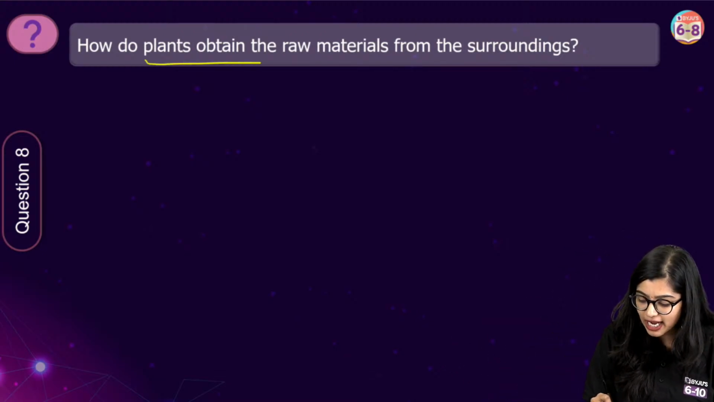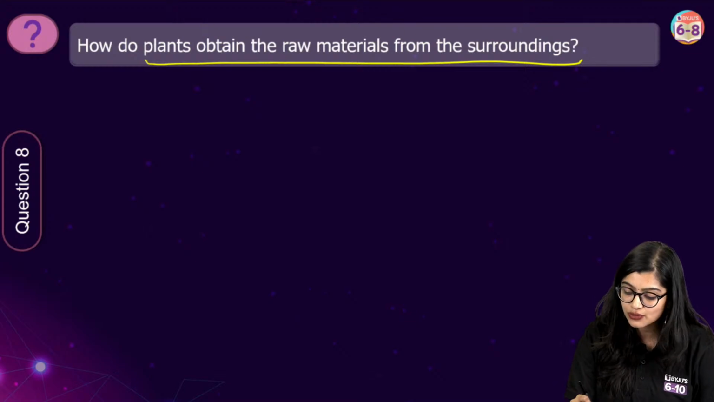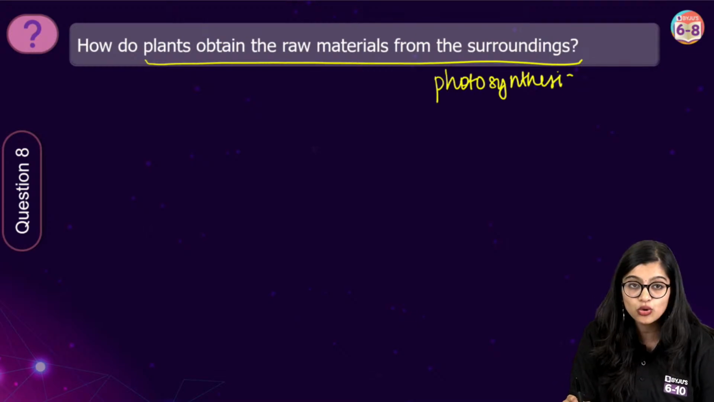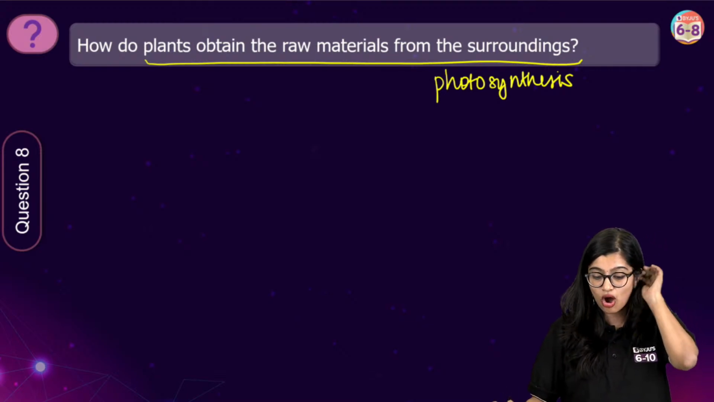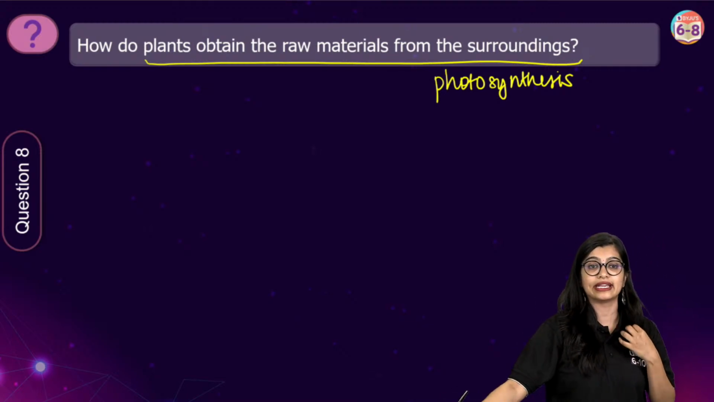How do plants obtain raw materials from their surroundings for photosynthesis? We just discussed this. How do plants obtain their raw materials from their surroundings?